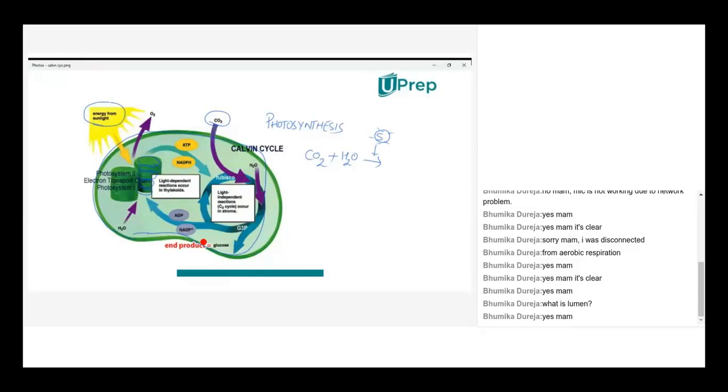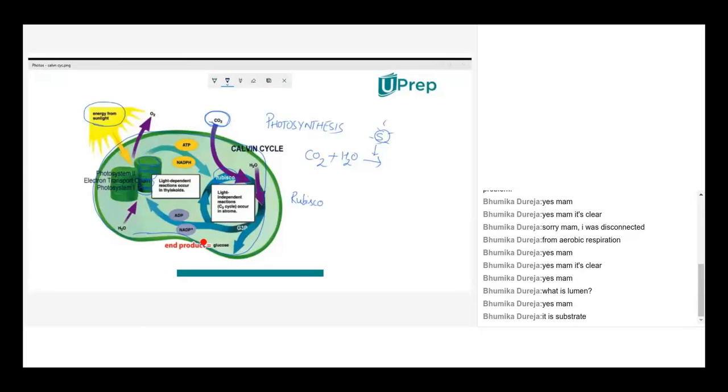So what will take in the carbon dioxide? The carbon dioxide will be taken in by an enzyme called Rubisco. Did you remember Rubisco we discussed in other class? RUBP is a substrate. Fine, you remembered the word, that's good. Ribulose bisphosphate is the substrate and Rubisco is an enzyme. Ribulose bisphosphate carboxylase oxygenase. Based on the presence of carbon dioxide, it will go for photosynthesis. Based on the presence of oxygen, it will go for photorespiration. That's what we discussed in another class, isn't it?